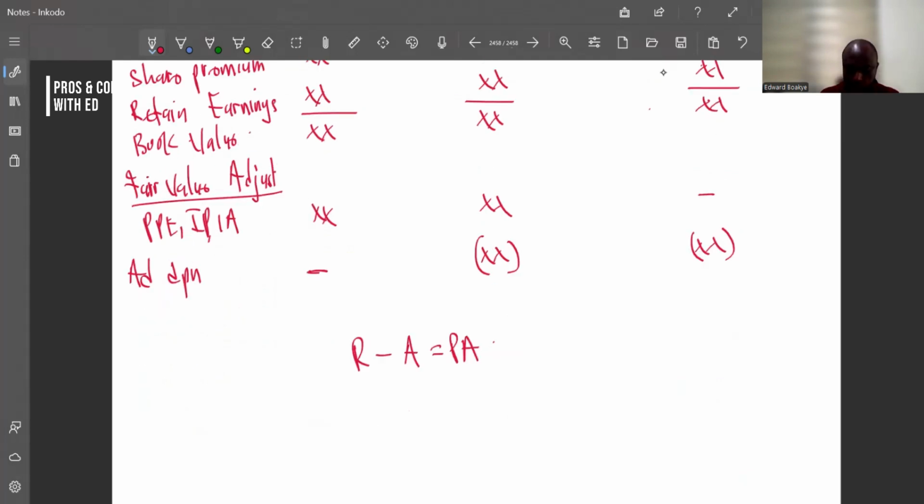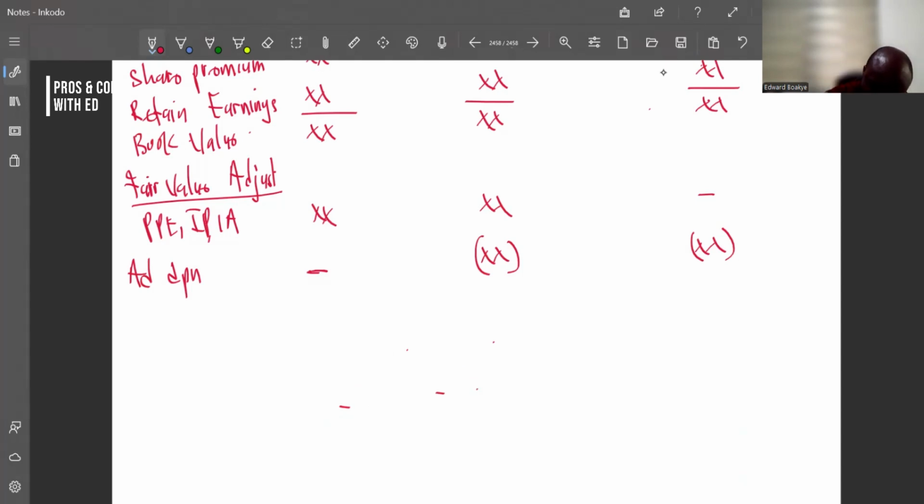So if we have a negative figure at reporting, minus acquisition, which is 0, it means we are going to have a post-acquisition of also a negative figure. So that's what we have to put in mind. So always it is reporting minus acquisition. Okay.